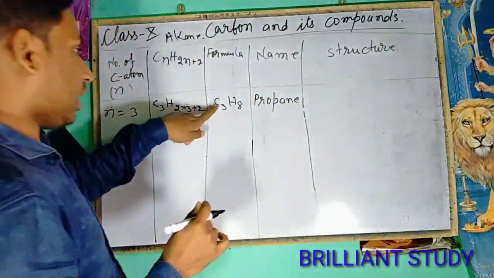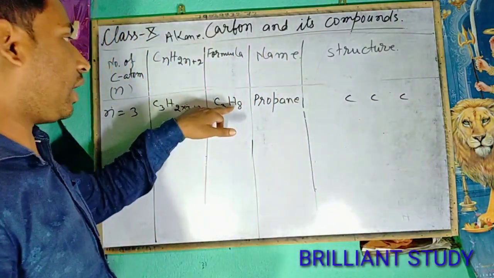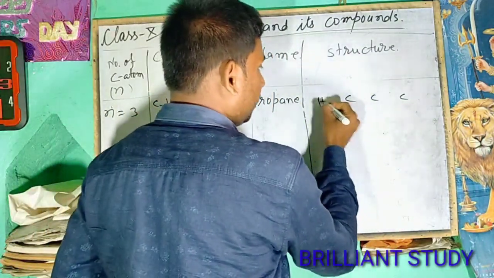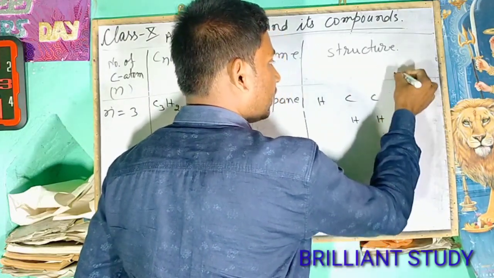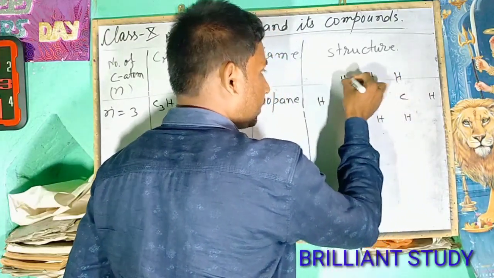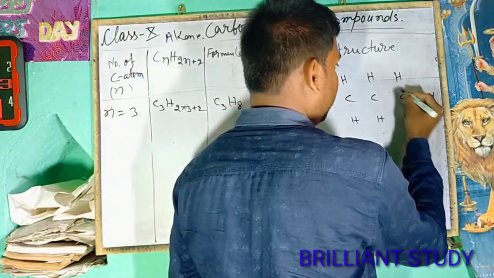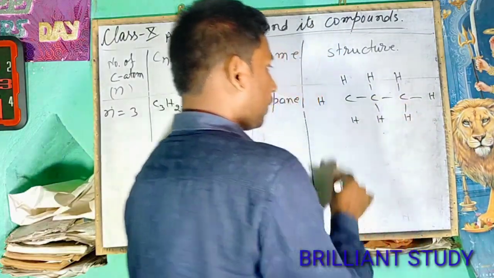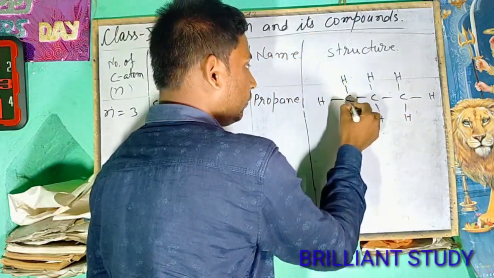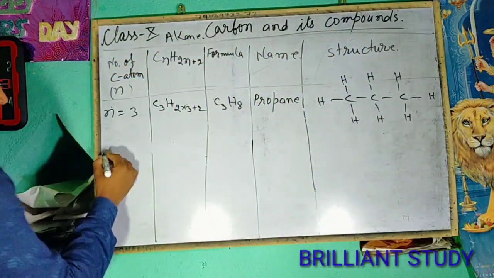And the structure: there are 3 carbon atoms, 1, 2, 3. The number of hydrogen atoms is 8: 1, 2, 3, 4, 5, 6, 7, 8. And we all know that carbon has 4 single bonds: 1, 2, 3, 4. In this way, this is the structure for propane.